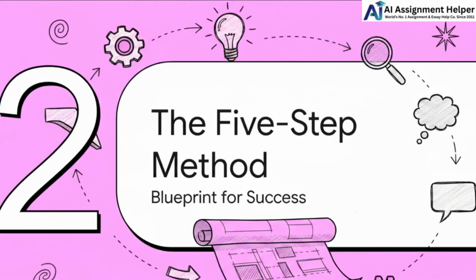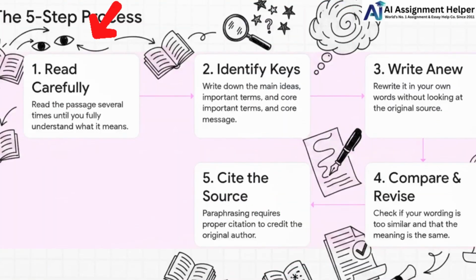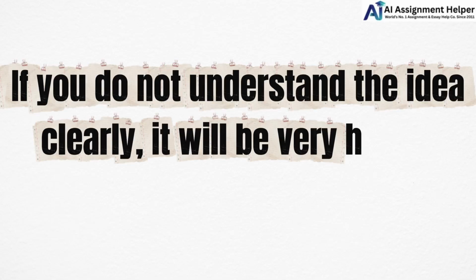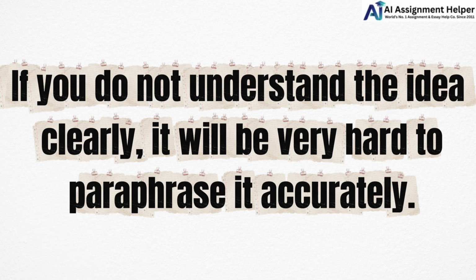5 easy steps to paraphrasing. Step 1. Read the original passage carefully. Read the passage several times until you fully understand what it means. If you do not understand the idea clearly, it will be very hard to paraphrase it accurately.